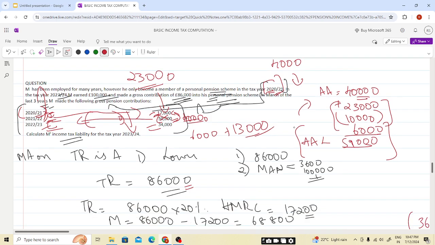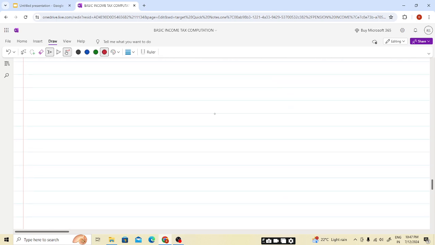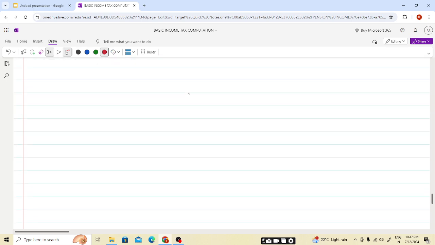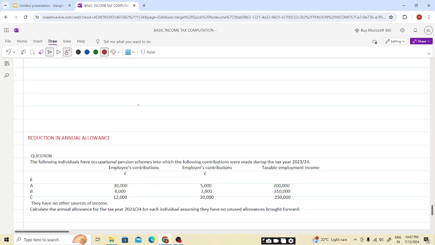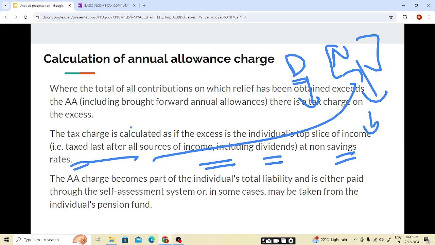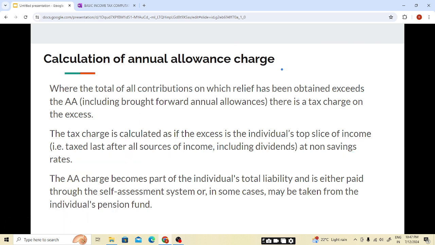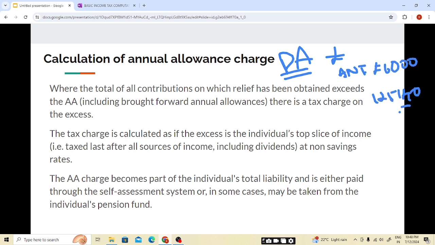Now moving to the last topic of this chapter, tapering of annual allowance, students. Reduction in annual allowance. As students, we have seen in our chapter number 2 that the personal allowance gets reduced if our ANI exceeds 100,000. And if it is 125,140, no PA is available. If it is between this, it will be reduced by 50%. PA will be reduced by our ANI minus the limit divided by 2. This amount will reduce the PA.